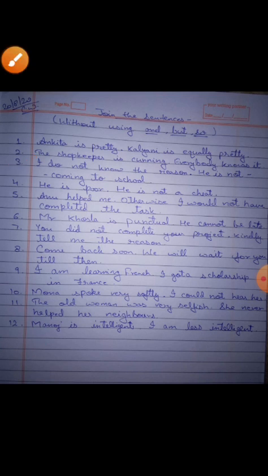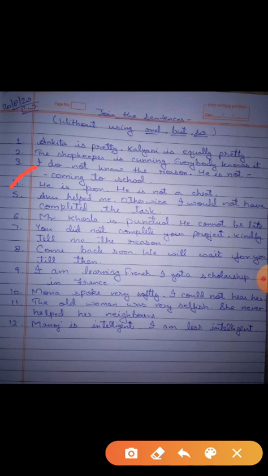Next one, question number 4. He is poor, he is not a cheat. Now you can see the two sentences that are given, they are in contrast with each other, isn't it?